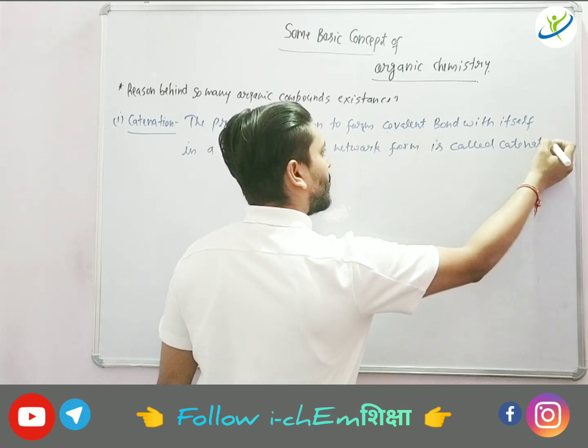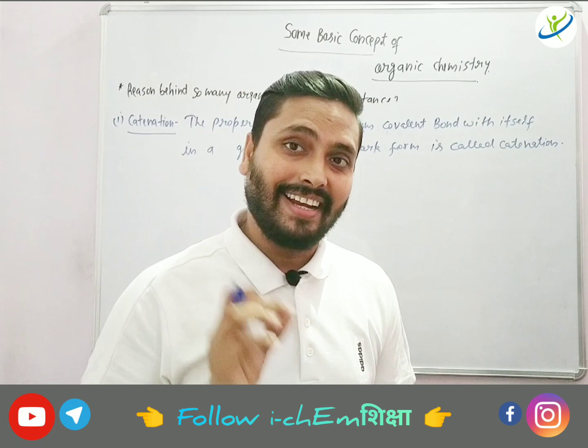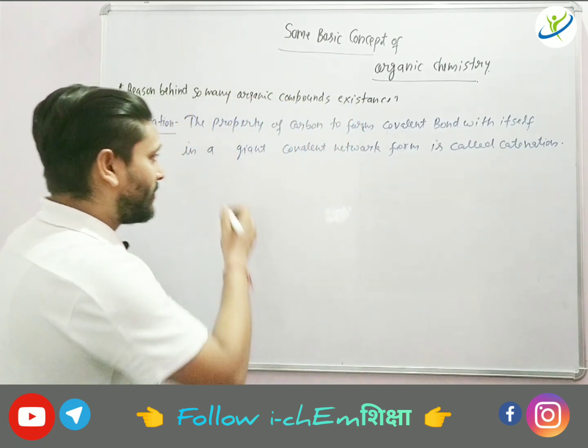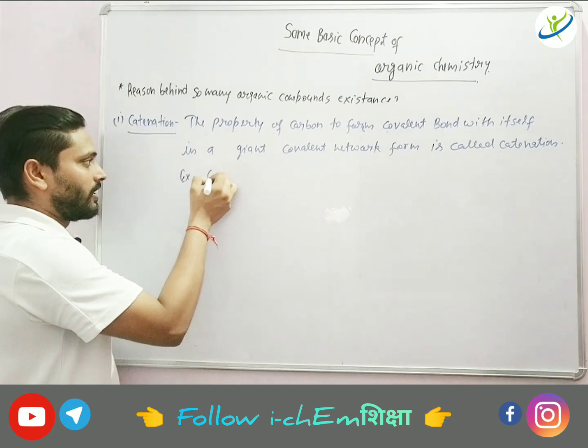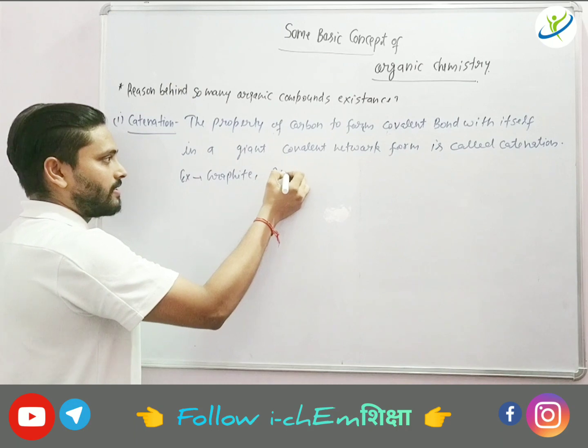For example, if you see the structure of carbon allotropes, that is diamond and the structure of graphite, we can say example: graphite, diamond, etc.